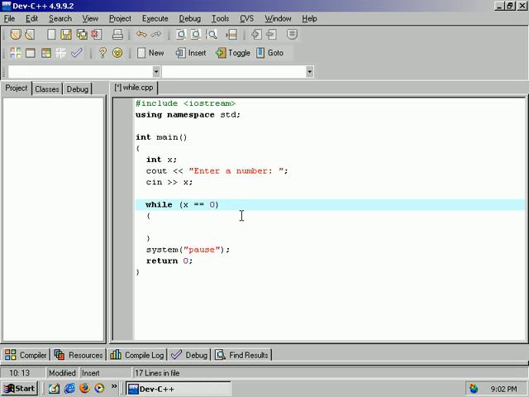While x, and we're going to introduce another operator here, the not equal. So bang, or the exclamation point, is equal to not. Shift 1. So what we're saying here is while x does not equal 0, execute. We're going to show the user the value of x at the time the loop is run. So we're going to output x. Now, of course, if we didn't change the value of x, this would be another one of those beautiful infinite loops.